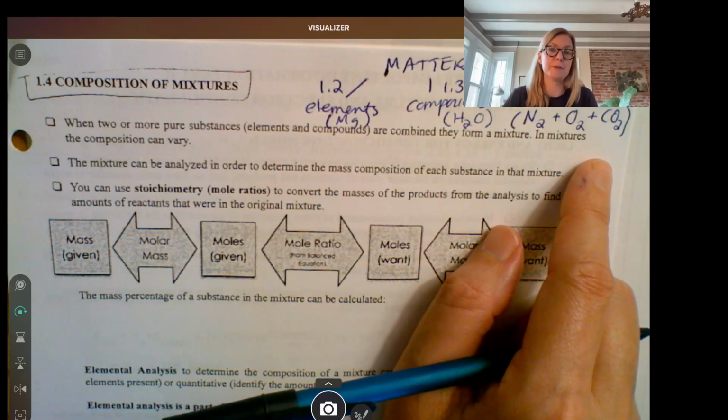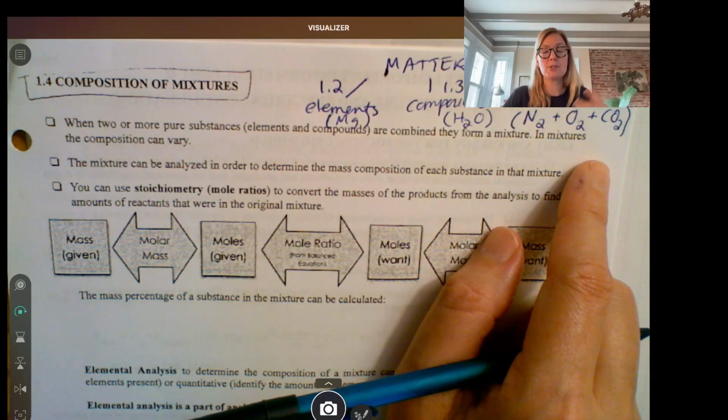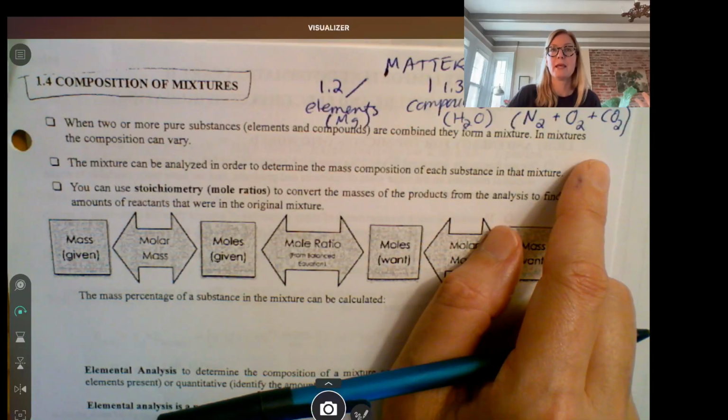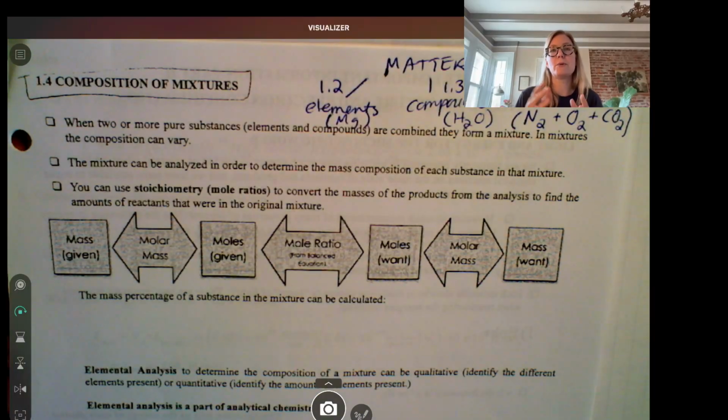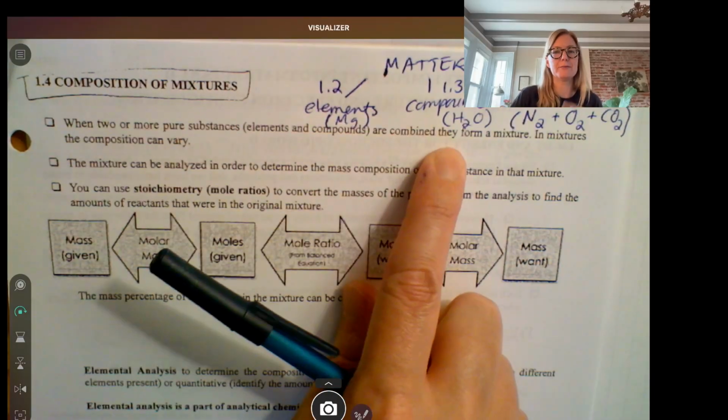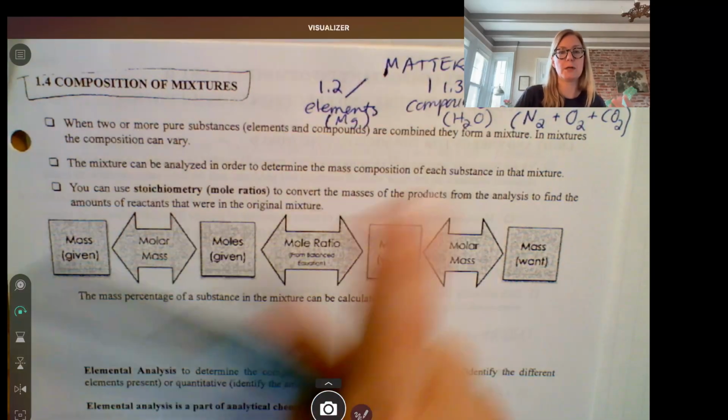Salt water is an example of a mixture. It's salt, NaCl, dissolved in water, H2O, okay? You can have salt water with very little salt compared to water, or a very high ratio of salt to water. So mixtures have a changeable composition, whereas compounds have a fixed composition, okay?